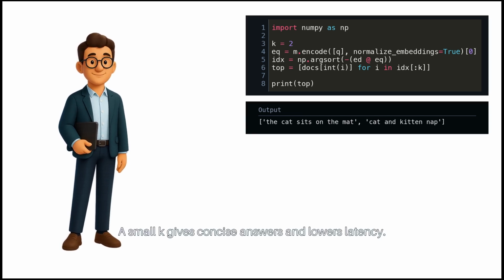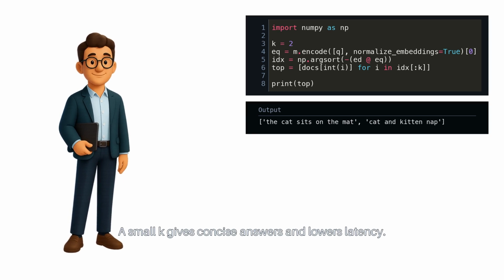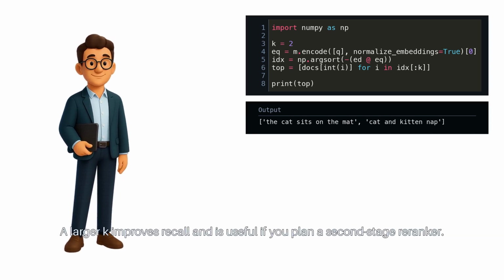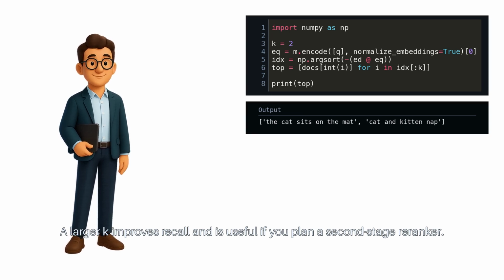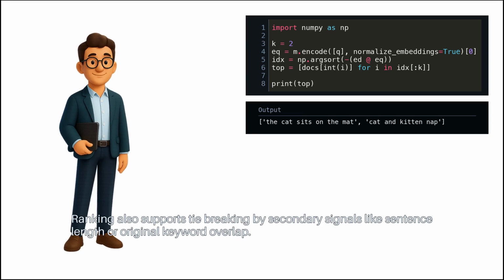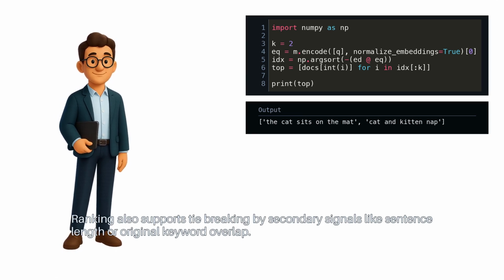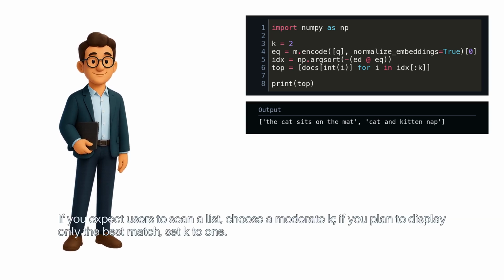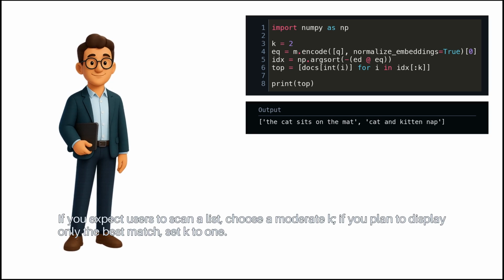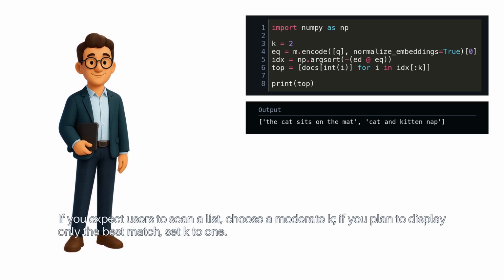A small K gives concise answers and lowers latency. A larger K improves recall and is useful if you plan a second stage re-ranker. Ranking also supports tie breaking by secondary signals like sentence length or original keyword overlap. If you expect users to scan a list, choose a moderate K. If you plan to display only the best match, set K to 1.